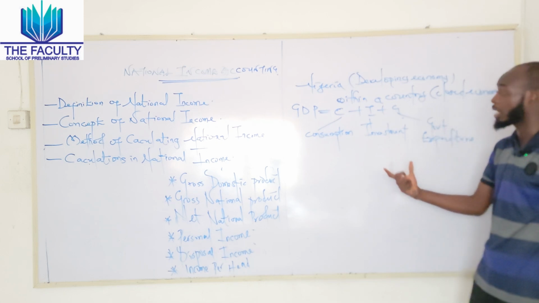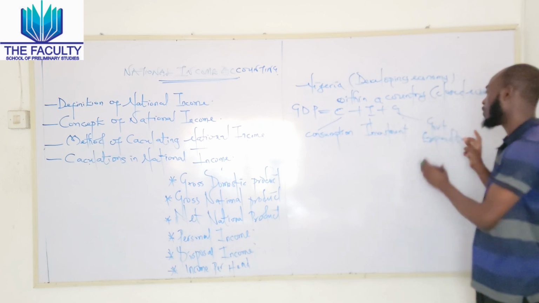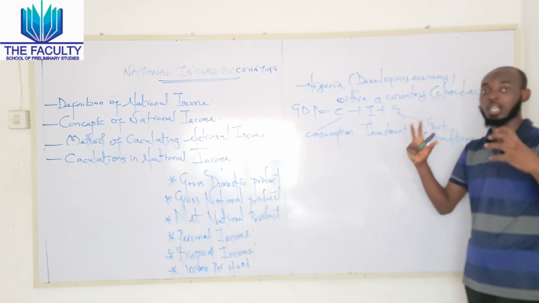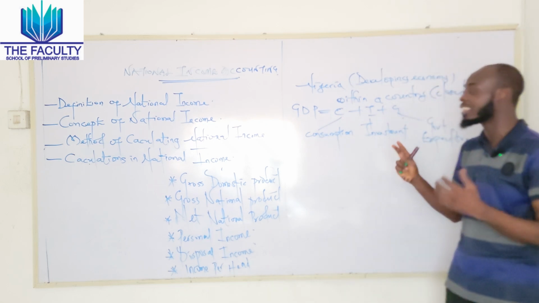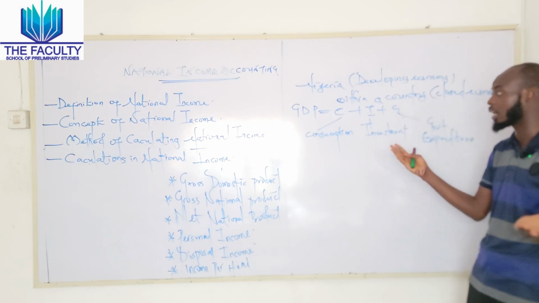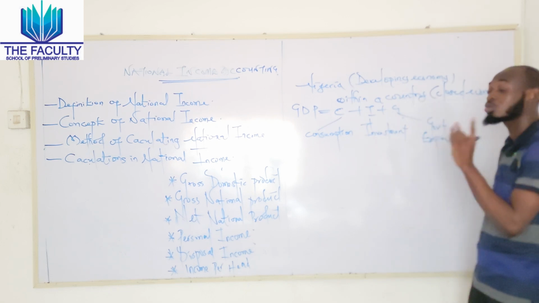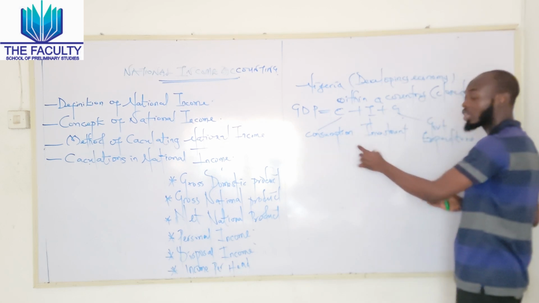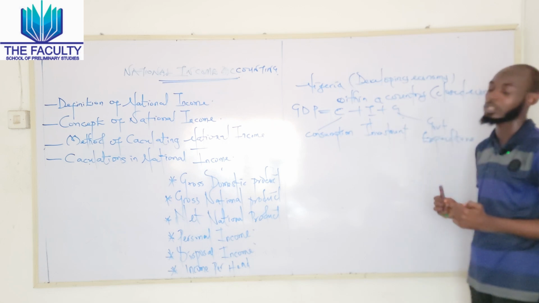Now, the first one that I made mention of is the consumption, the investment, and the government expenditure. In an economy, there are three things, particularly all things being equal, based on the assumption of economists, that our money used to go into three criteria. So in a closed economy, the money generated used to be consumed or go into three things, which are the consumption, the investment, and the government expenditure.